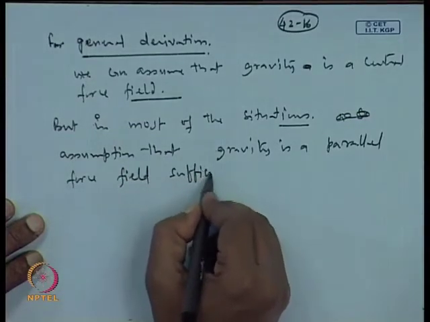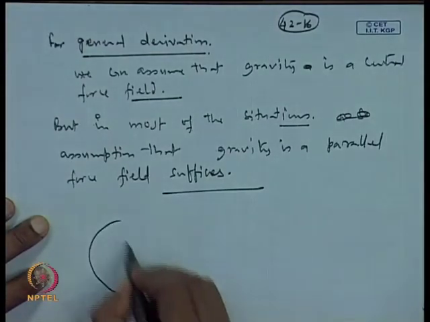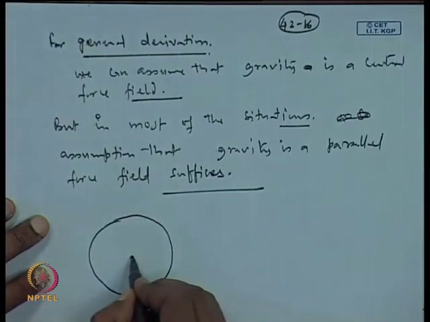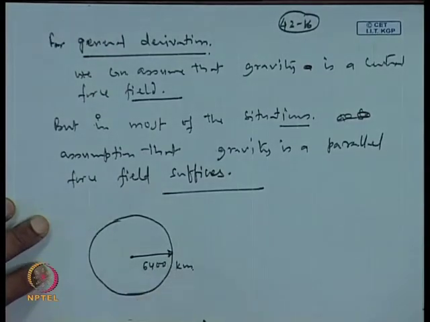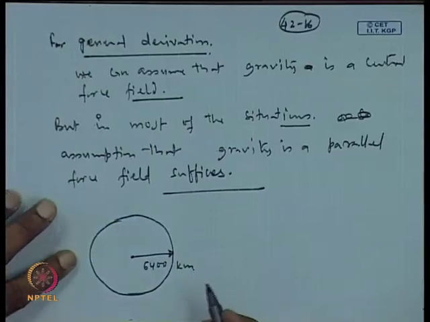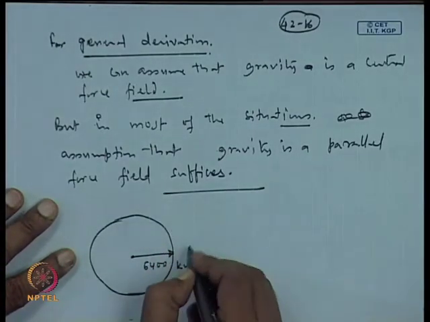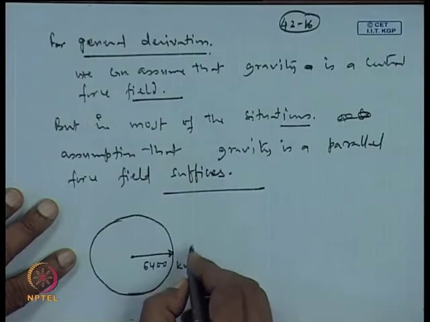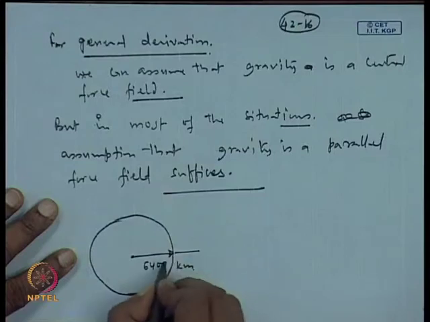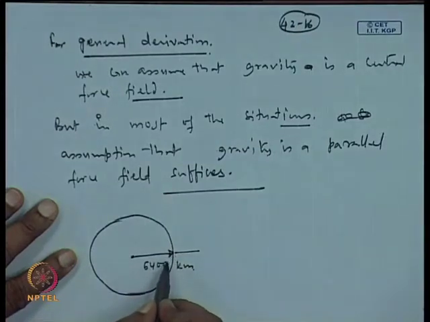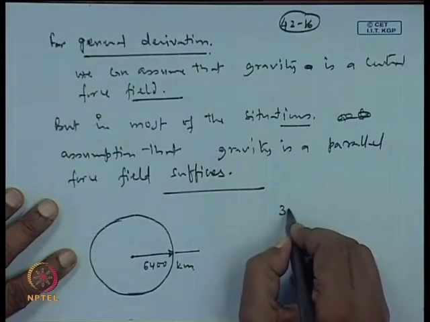suffices, and the reason for this is, say your earth, its radius is around 6400 kilometers. Okay. While you will be launching and inserting the satellite at an altitude of 250 to 300 kilometers. So, let us say we take 300 kilometers.